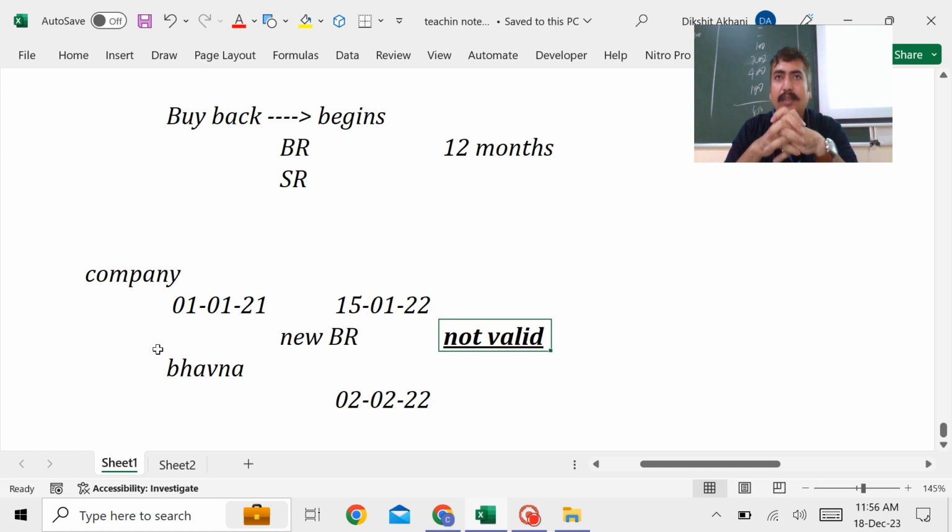Law says that as soon as the buyback gets over, it is on you. 12 months is the maximum validity. The company can conclude this even before 12 months. If it wants, it can conclude it after 3 months, 6 months. It is on the company. And law says once the buyback scheme is expired or gets over, there must be a minimum gap of 1 year.